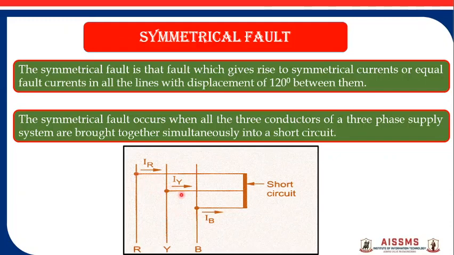When these three phases are short circuited, then IR, IY and IB become the fault currents, and the magnitude of IR will be the same as the magnitude of IY and the magnitude of IB. The phase difference between IR and IY is 120 degree, between IY and IB is 120 degree, between IB and IR is 120 degree, and that fault is called a symmetrical fault.